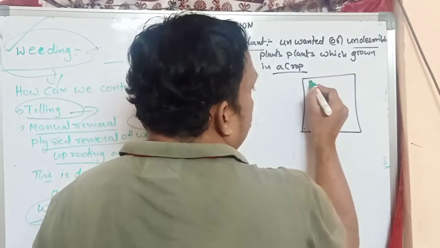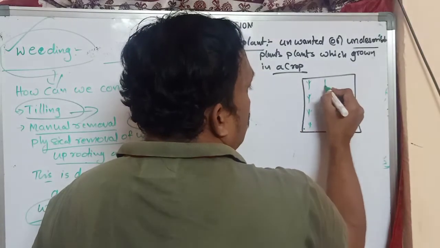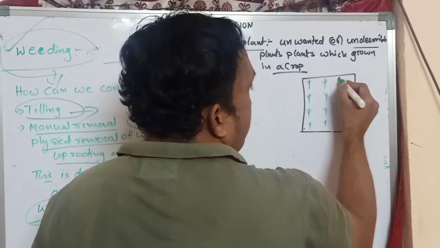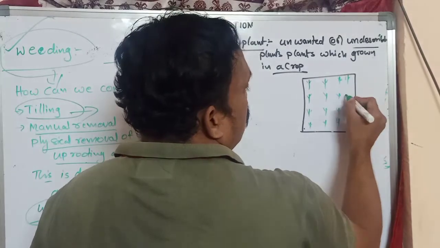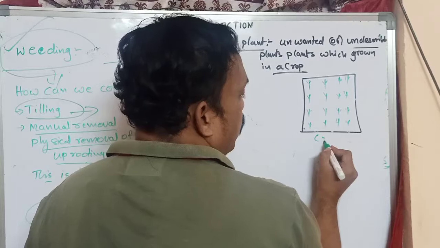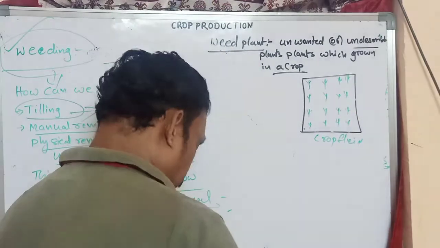For example, these are plants we are growing. This one is a crop field, in which the crop is growing.